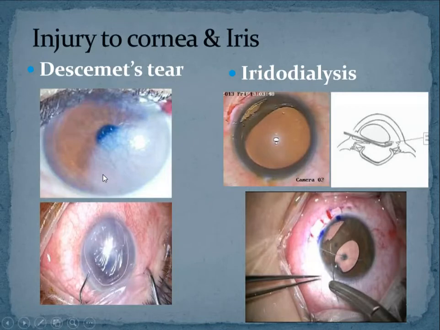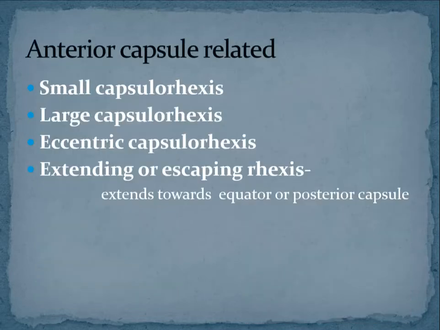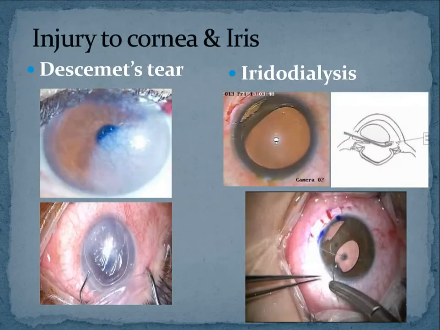Okay, whenever there is Descemet's membrane tear, what will happen? Along with the Descemet's membrane, the endothelium also is torn off, because endothelium is posterior to the Descemet's membrane, isn't it? So in whichever place there is Descemet's membrane tear, that part of endothelium is gone. So that part of the endothelial pump is gone. So that part of the cornea becomes very, very hazy and opaque.